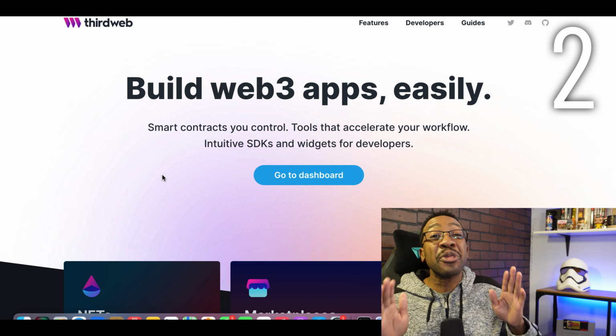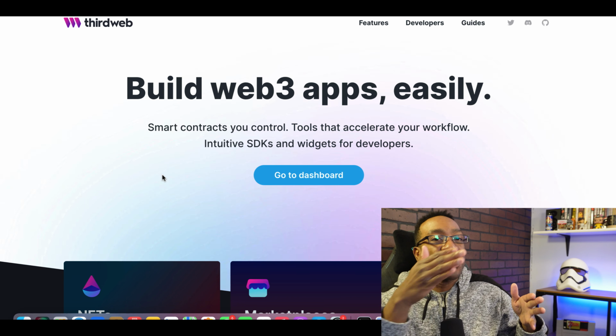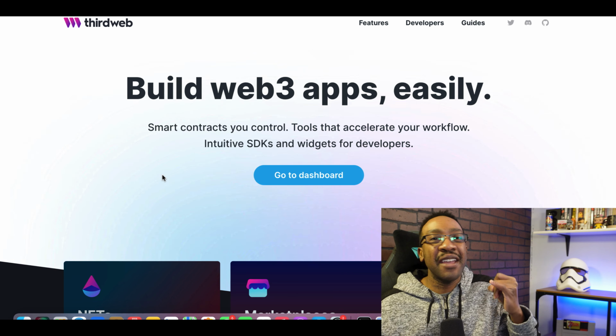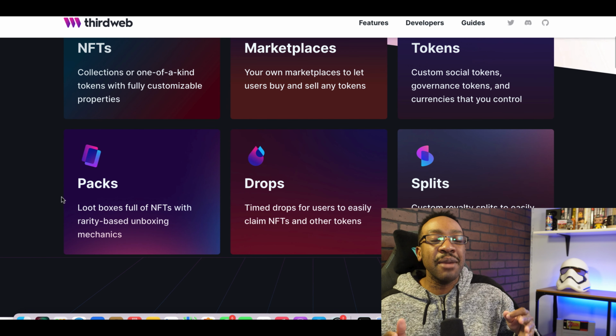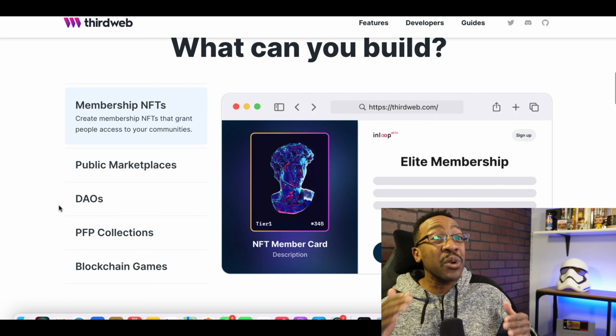Number 2, ThirdWeb. This is a platform where you're getting the power of SDKs, software development kits, to create Web3 apps. If I'm trying to drop an NFT project, if I'm trying to create a DAO, you name it, I can be doing this with the power of ThirdWeb and doing this without coding.